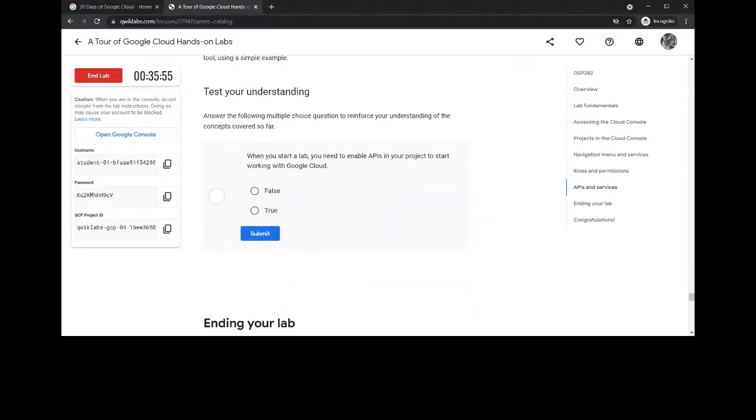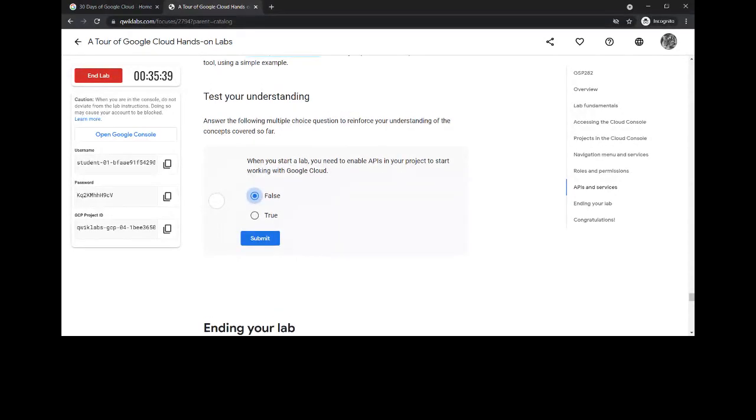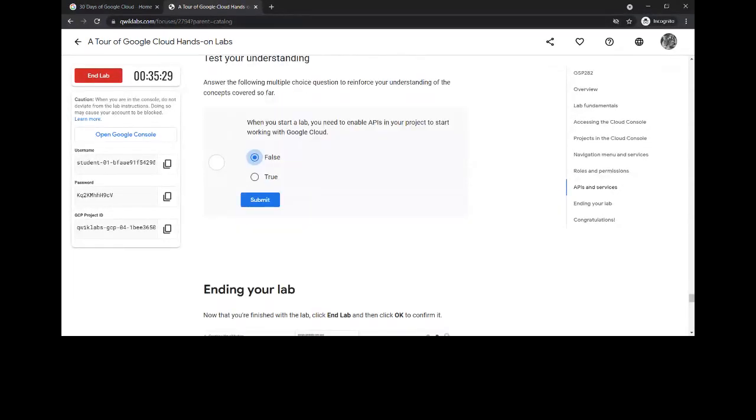Okay, let's answer this question. When you start a lab, you need to enable APIs in your project to start working with Google Cloud. It's false, guys, because whenever you need the programming interface that is used to access data, then you will be using this API. Otherwise, you will not be using it.